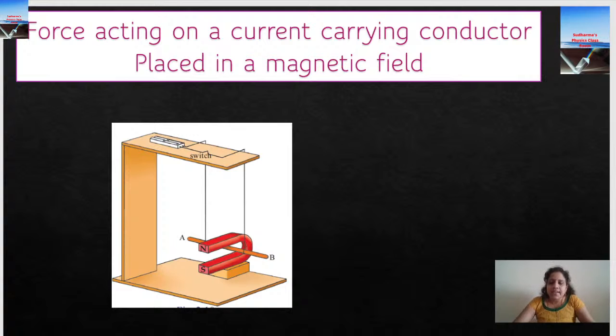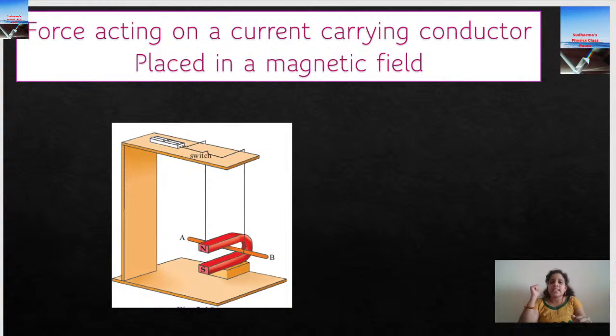Because when current is flowing through that, it becomes a magnet, right? So there are two magnets now. One is the horseshoe magnet and the other one is the current carrying conductor magnet. When two magnets are there, one will be exerting a force on the other. That is what is our topic now. Force acting on a current carrying conductor kept in a magnetic field.